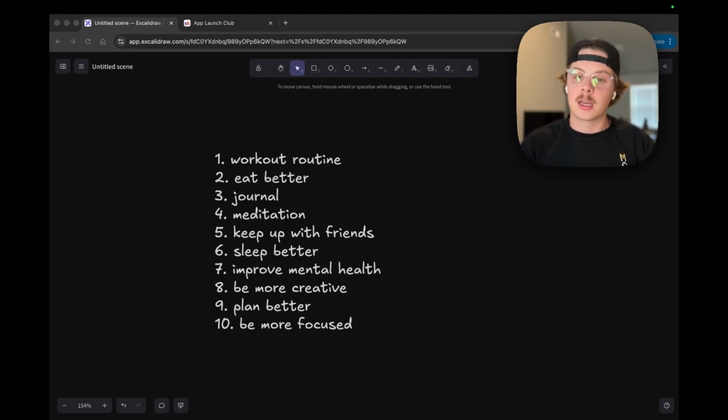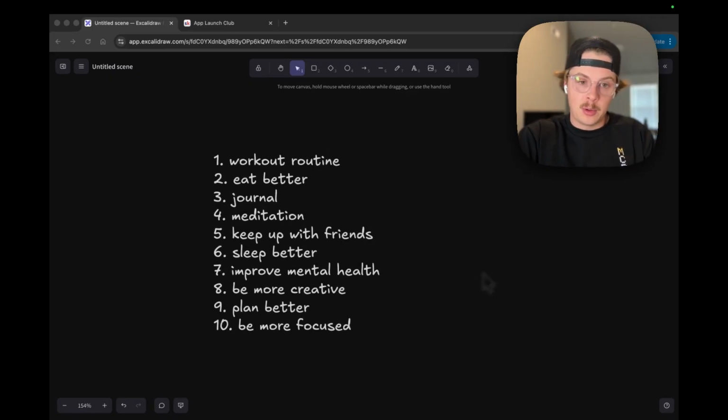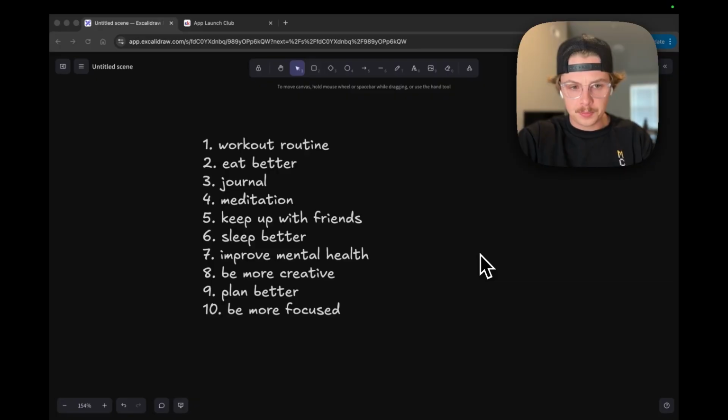One is I would like a better workout routine. I want to be more in shape. I want to be more consistent in the gym. Two, eat better, along with the fitness thing, more calories. For me, I'm trying to bulk, and so an improved diet could help me with that. And maybe there's an app idea there.